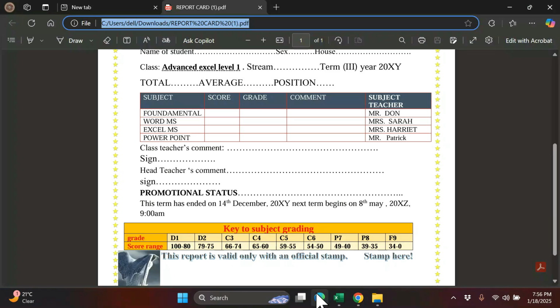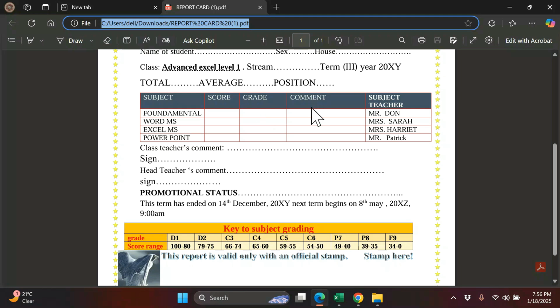Into our report, let us continue to calculate the comment of each subject. You can see, according to our report, we must have score, grade, then comment. Of course, they have given the score in the support file, then the grade you have calculated using VLOOKUP, or you can use IFS. We have calculated everything here.